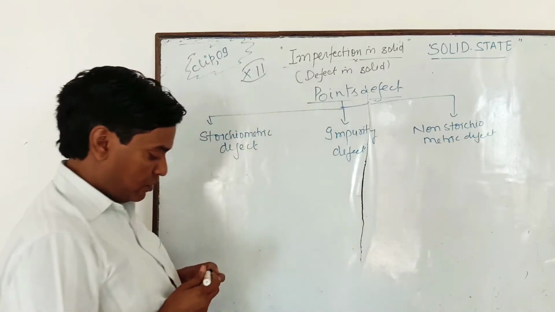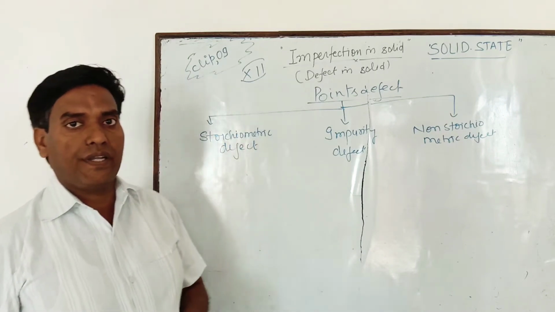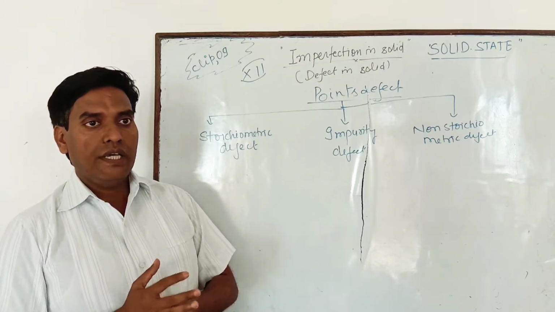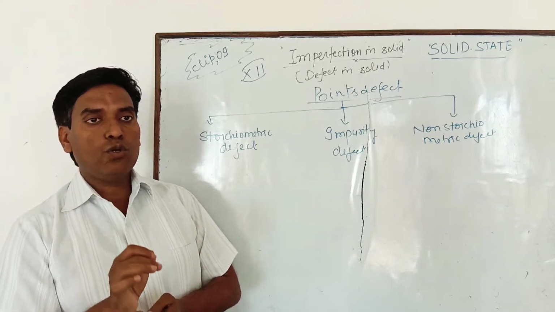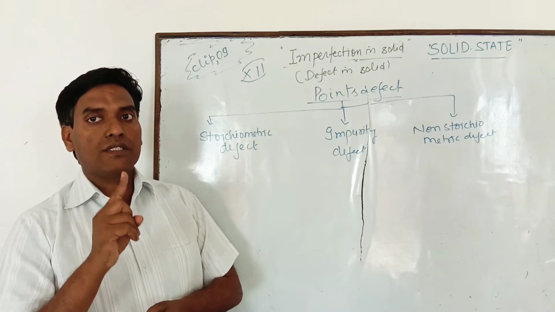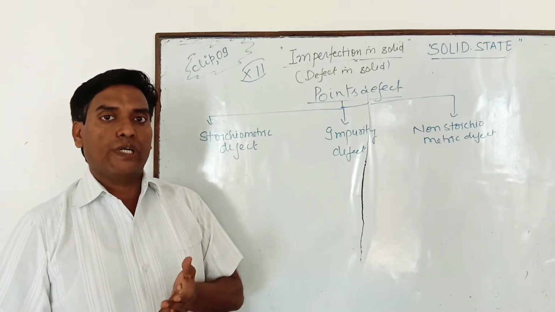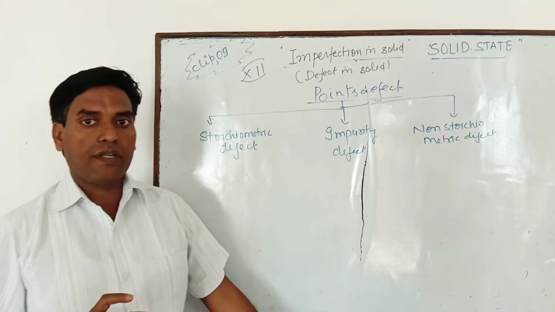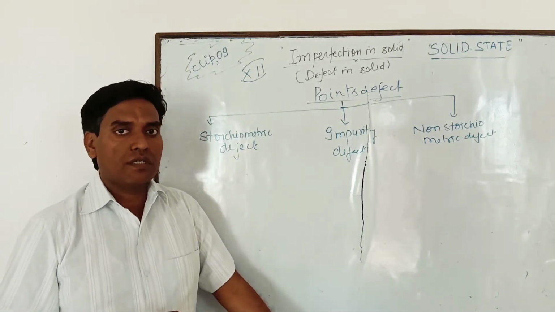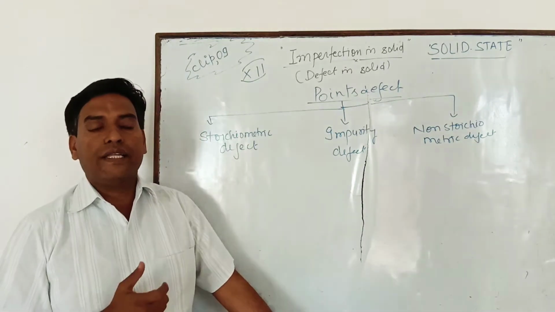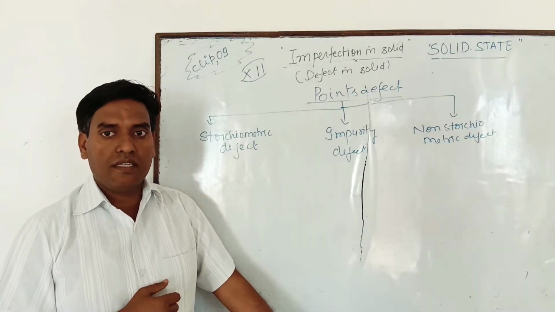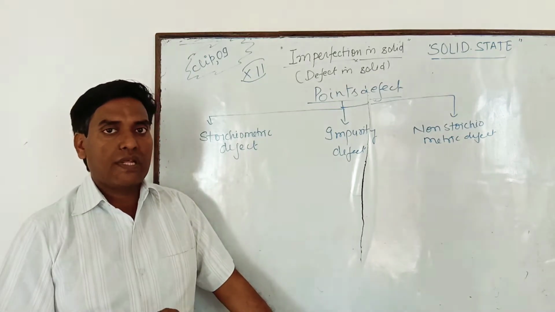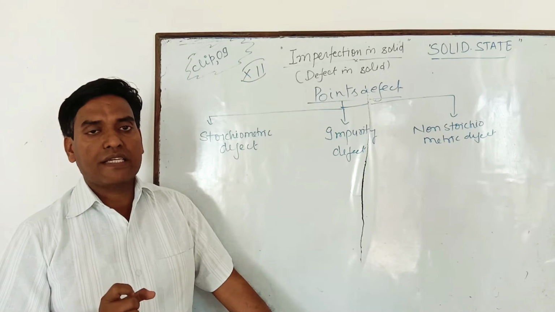But do you know what stoichiometry is? Suppose I have a molecule of water. In a water molecule, the ratio of hydrogen and oxygen is 2:1. This is the stoichiometry of the compound. Like in NaCl, in one molecule of NaCl, one Na plus ion is there and one Cl minus ion is there.